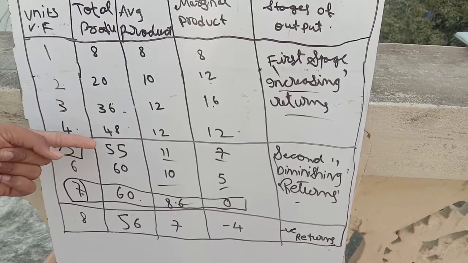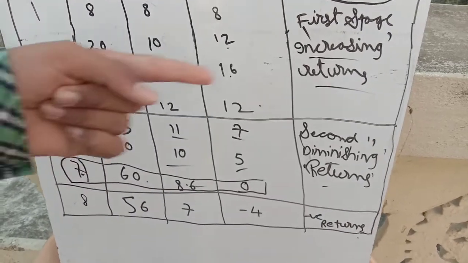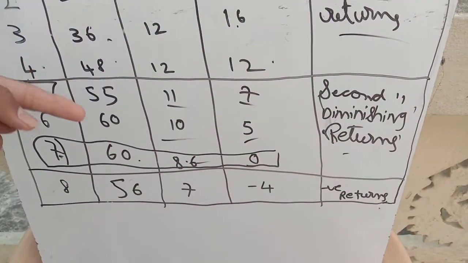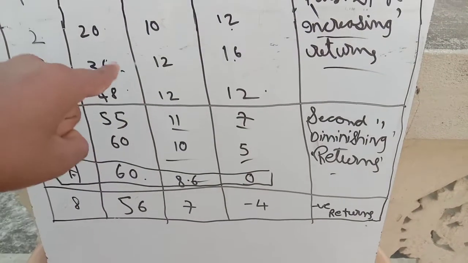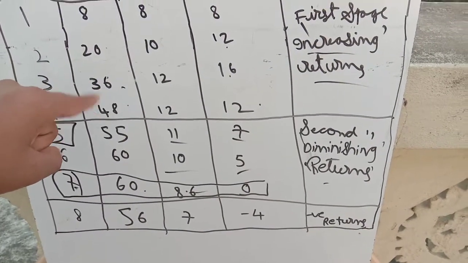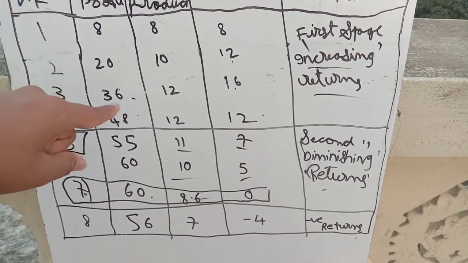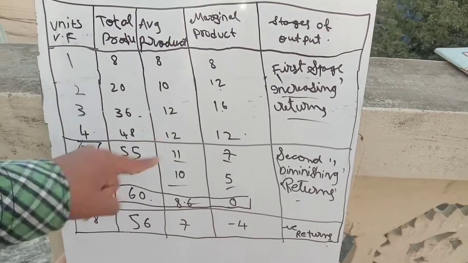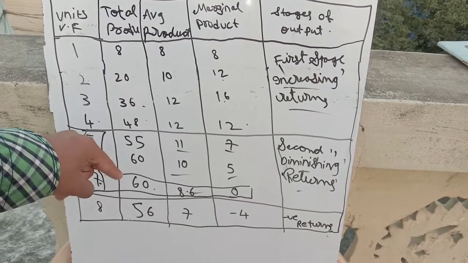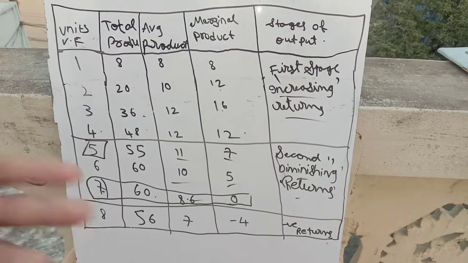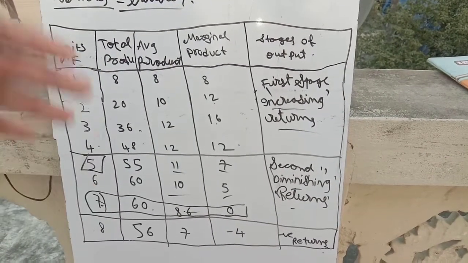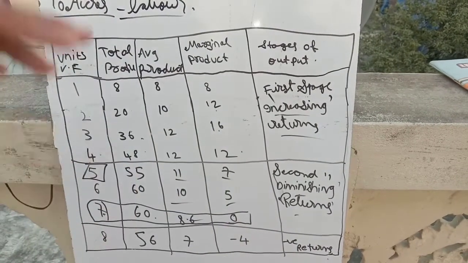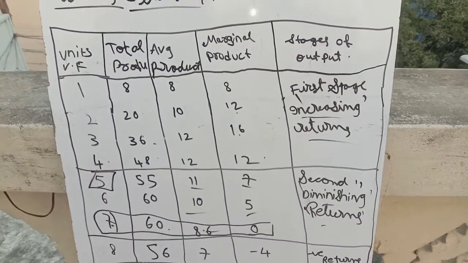From the second stage onwards, production increases but at a diminishing rate, that is 55, 60, 60. Here you can see 60, 60, there is no change, but up to here it is more than double, right? It is more than 4 times, so it has increased by 12 units, but here there is no change, there is no increase. It means if you employ more laborers, up to some extent the production will increase, but after that the total product will decrease.